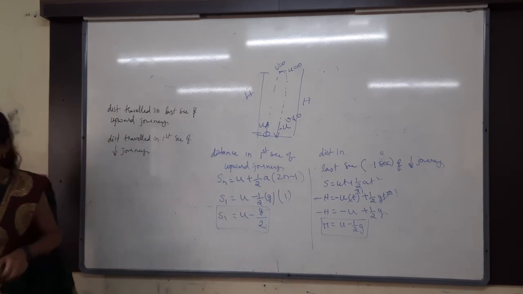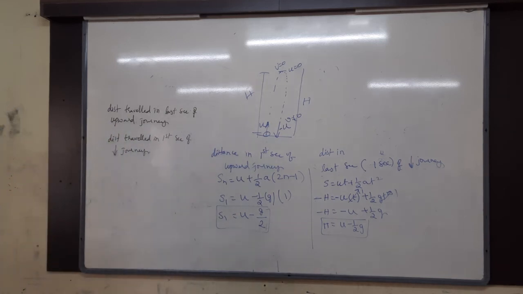Write that clearly. Write as a second point.